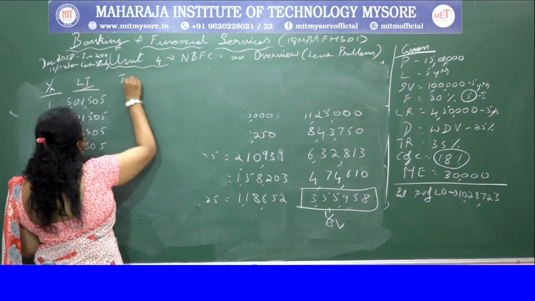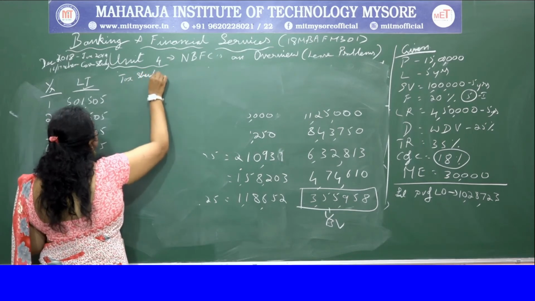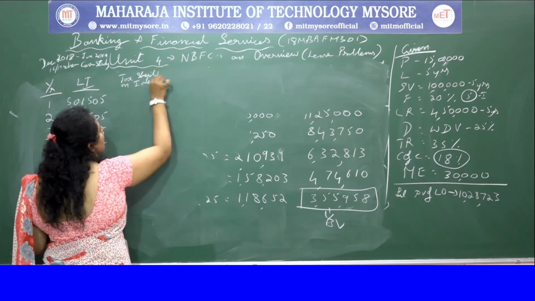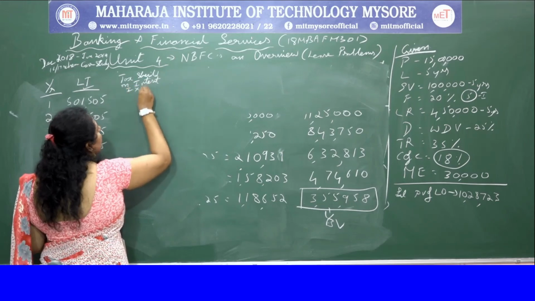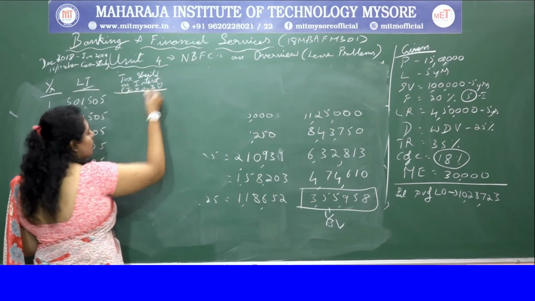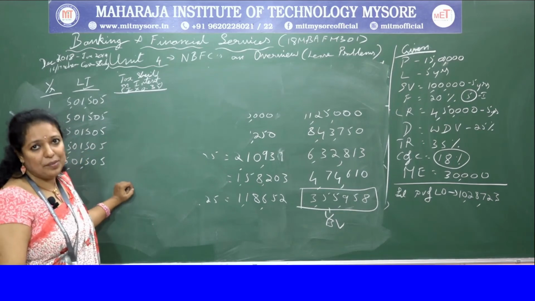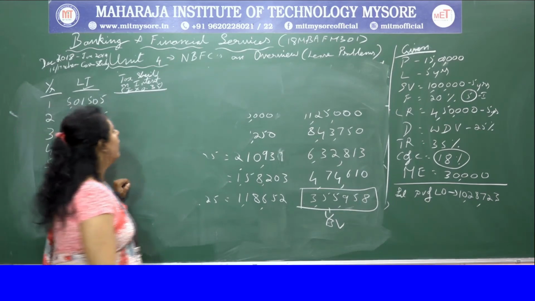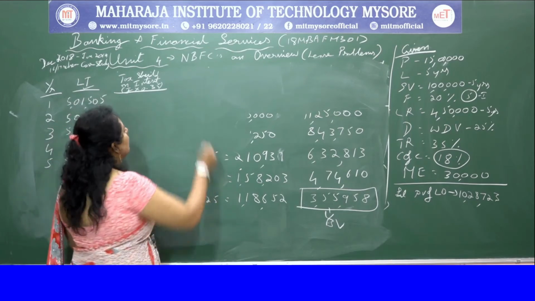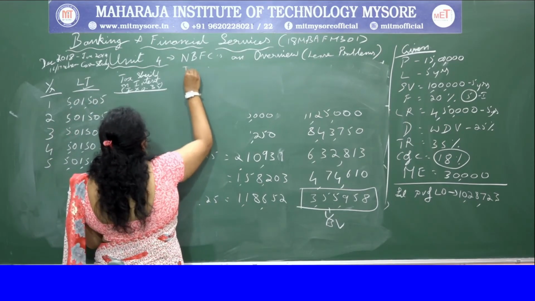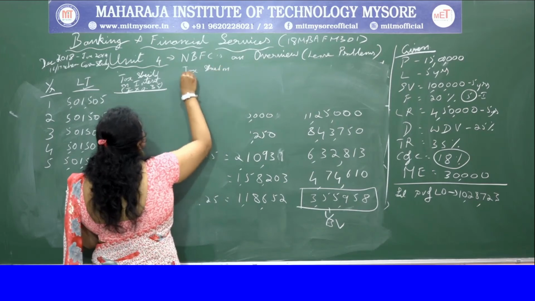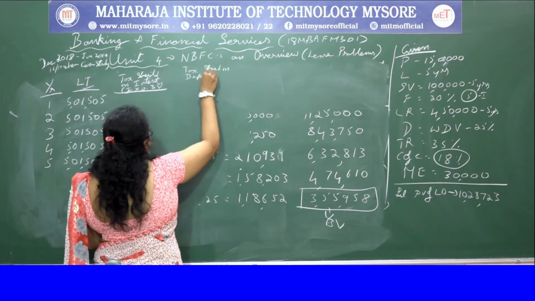Tax shield on interest. So I into 0.35, that is 35%, because the tax shield is 35%. Okay, and next is tax shield on depreciation.